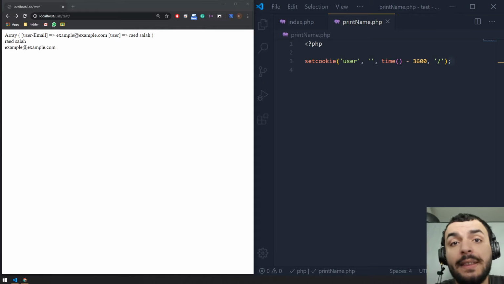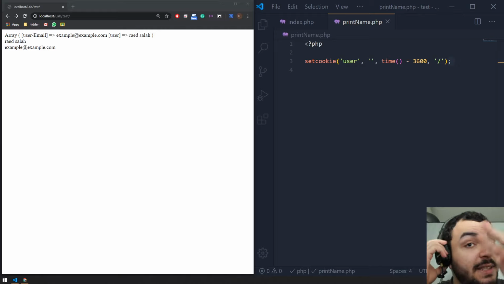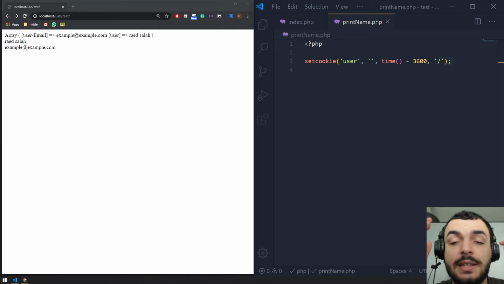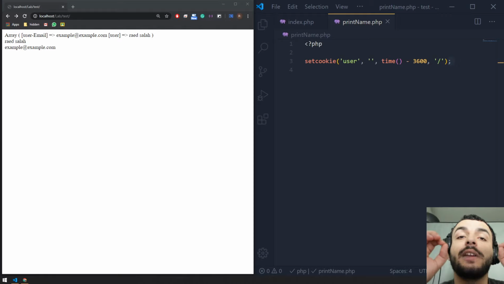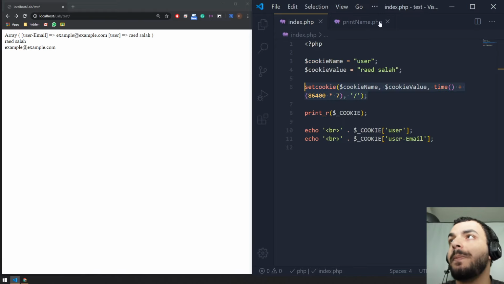Now we have the second thing, which is sessions. Cookies are stored inside the browser, which is the client side. Sessions are just exactly like cookies, but they are stored on the server side. And the second difference between cookies and sessions is that sessions have an automatic expiry. So sessions exist when the browser is live. Let me show you an example.